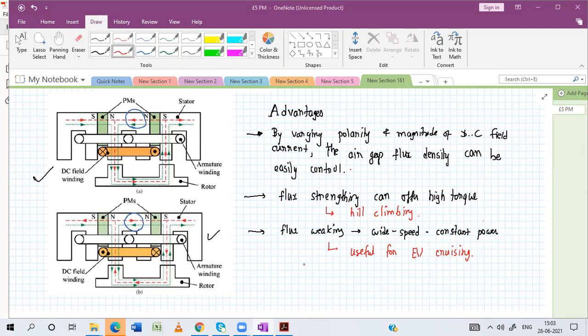Okay, so here I'm ending. If you have any difficulty, you can ask. If you don't know what cruising means, it is a natural speed period, when the road is smooth or in natural condition, and this is for hill climbing.